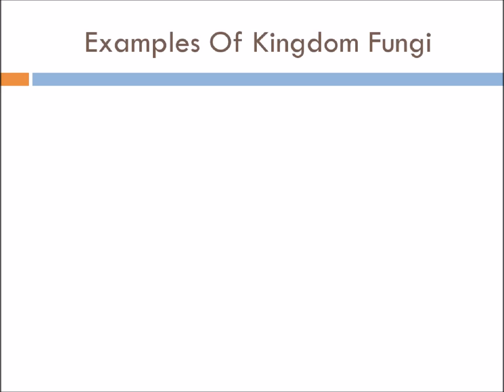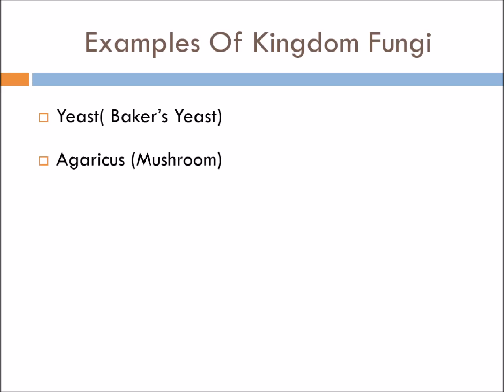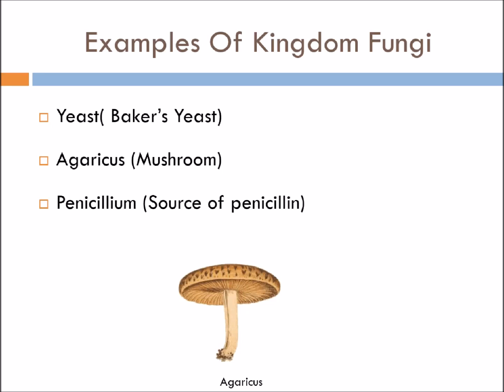Now the examples of kingdom fungi. Kingdom fungi is economically or commercially also very important. When you see yeast, you might have heard these days when you prepare the cake or the bread, you need a yeast, and that is why the baker's yeast is of kingdom fungi. Agaricus, the mushroom, that belongs to kingdom fungi, and that is a good source of protein also.